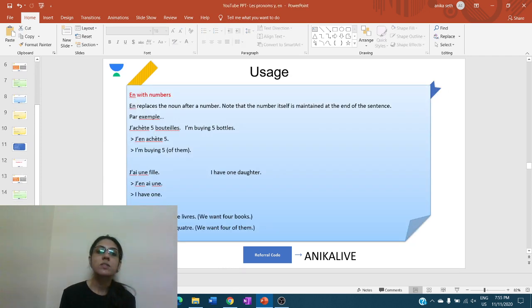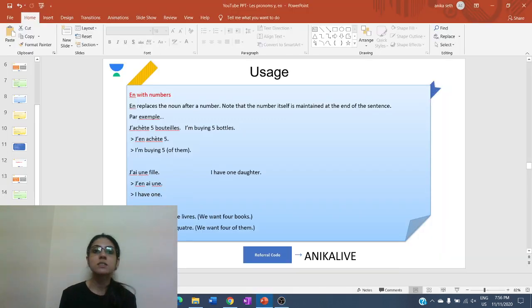Next one, en with numbers. As we are talking about quantity, either we can talk about the quantity through partitive articles, where the quantity is not specified, or we can also talk about the quantity with numbers, of course, 1, 2, 3, 4, 5. So that's also expressing quantity. Over here, en replaces the noun after a number. The number itself is maintained at the end of the sentence.